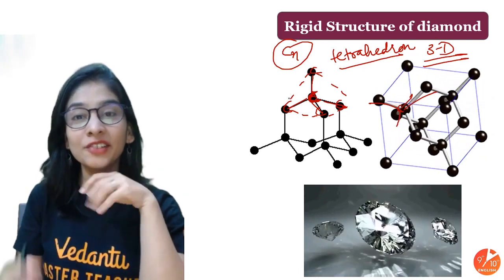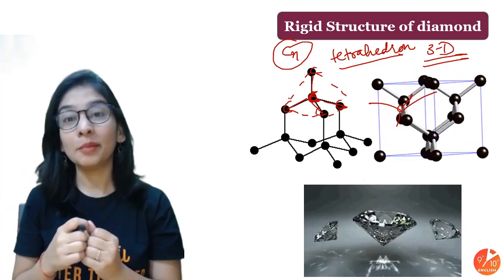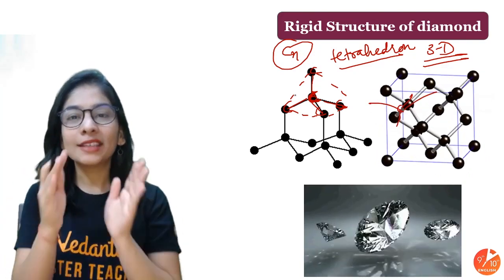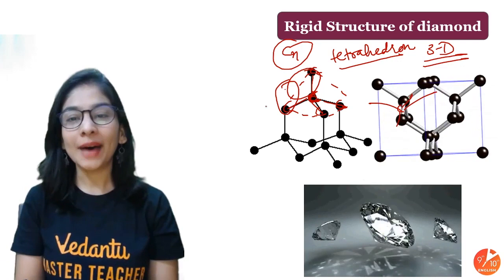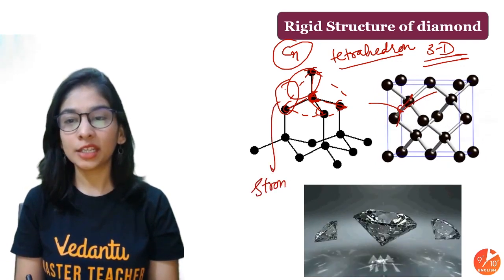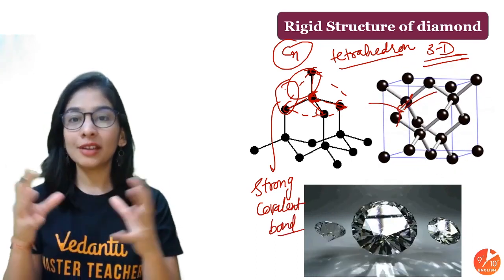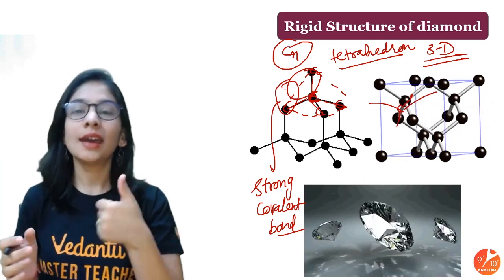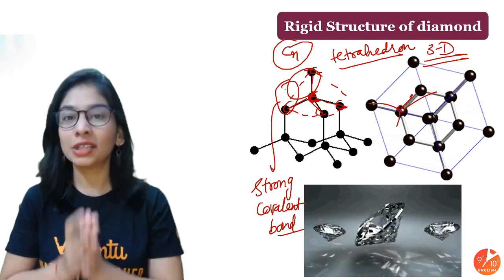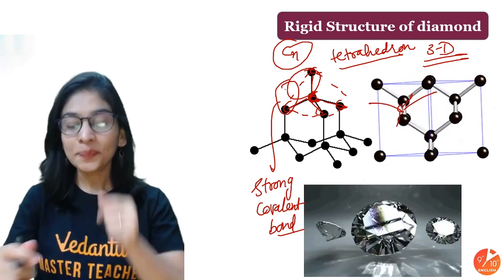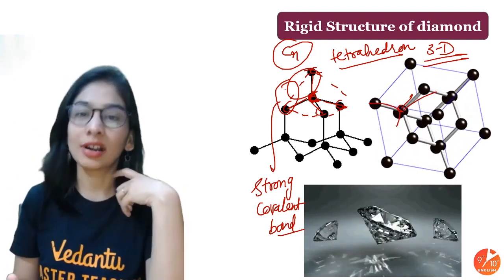This is a bigger picture, as if we were looking through a microscope, where the bonds are very close to each other and the carbons overlap by making very strong covalent bonds. Due to this three-dimensional, very rigid, strong covalent bonding, diamond is very hard and has very high melting and boiling points, because to overcome this force of attraction we need high temperature. Apart from that, it has high density too, because of its very compact structure.